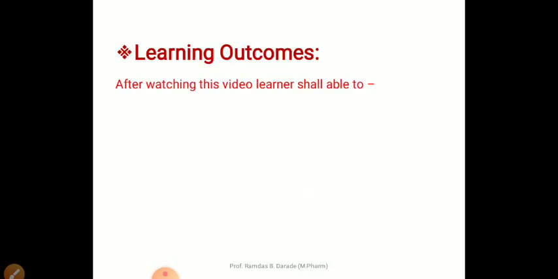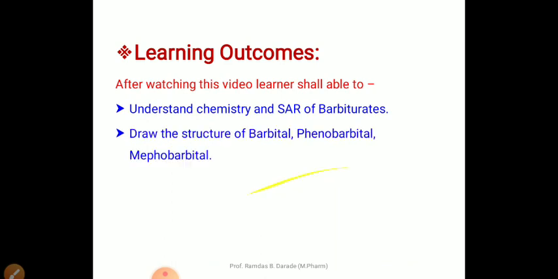So, learning outcomes of today's lecture: after watching this video, the learner shall be able to understand the chemistry and structure activity relationship of barbiturates. Draw the structure of barbital, phenobarbital and mephobarbital.